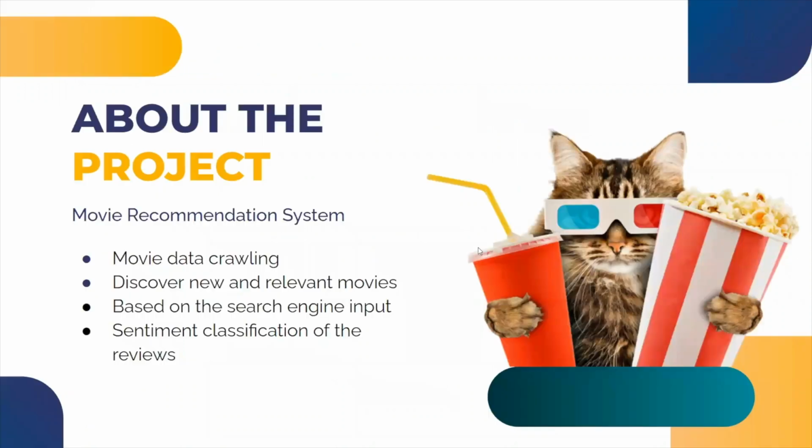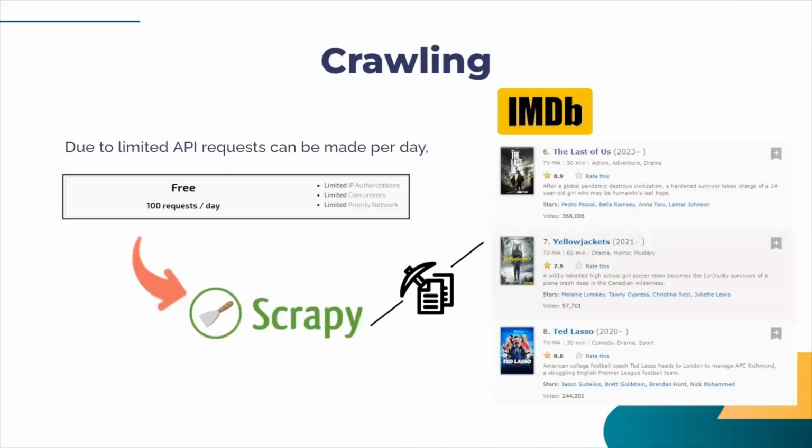The purpose of this project is to design and develop a movie recommendation system that incorporates sentiment analysis of the movie reviews. But before that, we have to crawl the necessary data to build our system. So, how do we scrape our data?